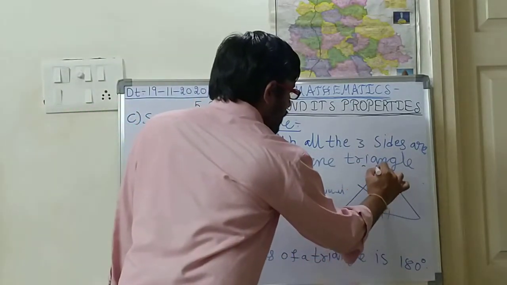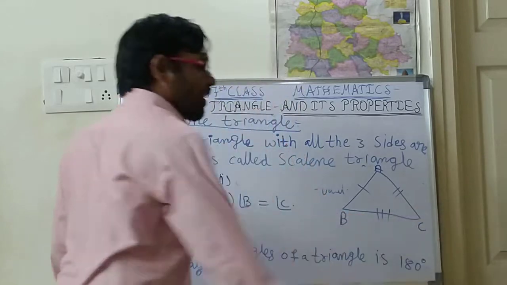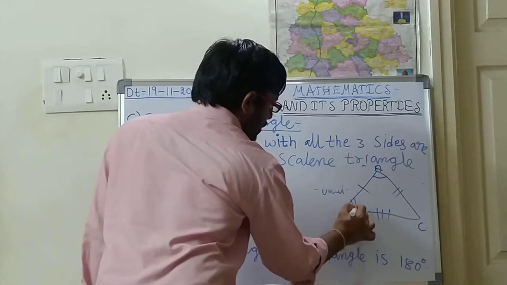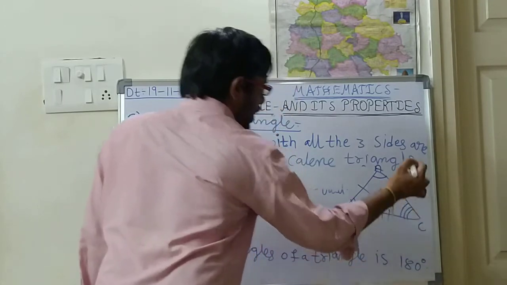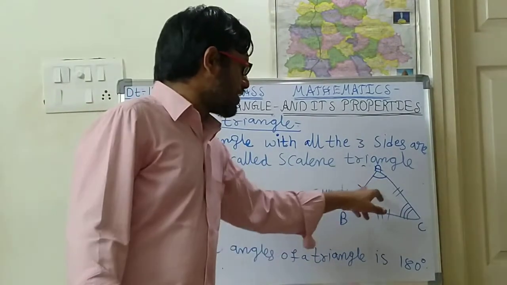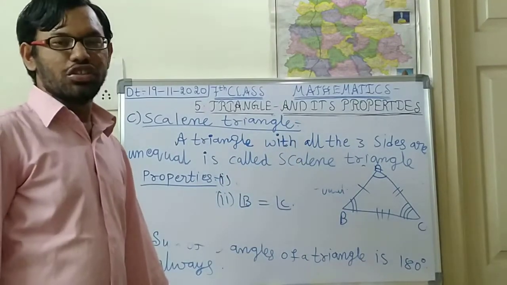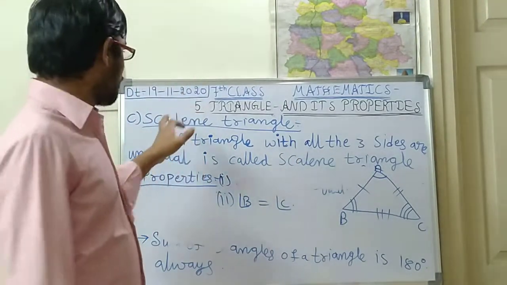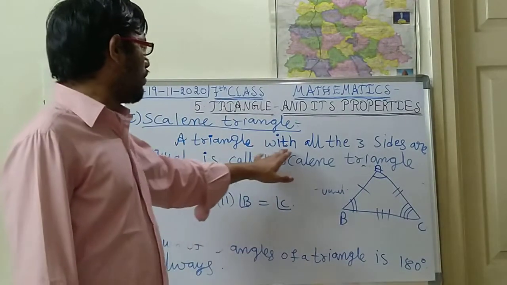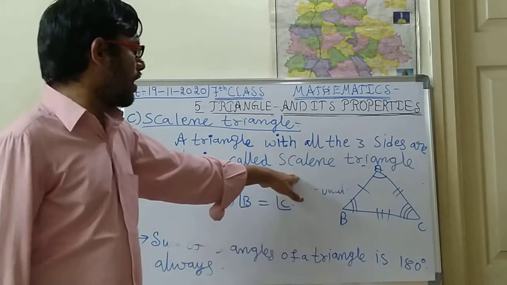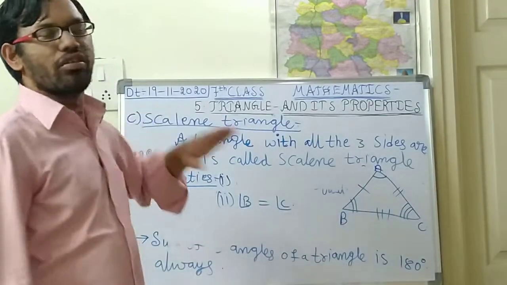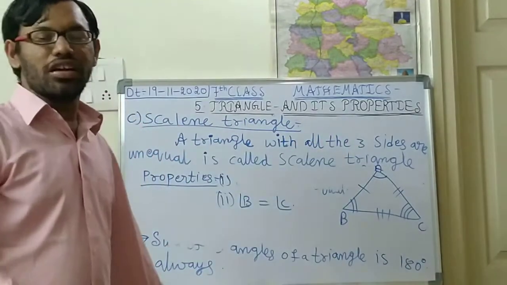Suppose this is triangle ABC. This angle is different, this angle is different, and this angle is also different. Please mention the triangle like this. So three different angles and three different sides. Understood, children? So that is the scalene triangle. The term scalene means different from all the others. A triangle with all the three sides unequal is called a scalene triangle, or you can mention it as a triangle with all the three sides not equal is called a scalene triangle.